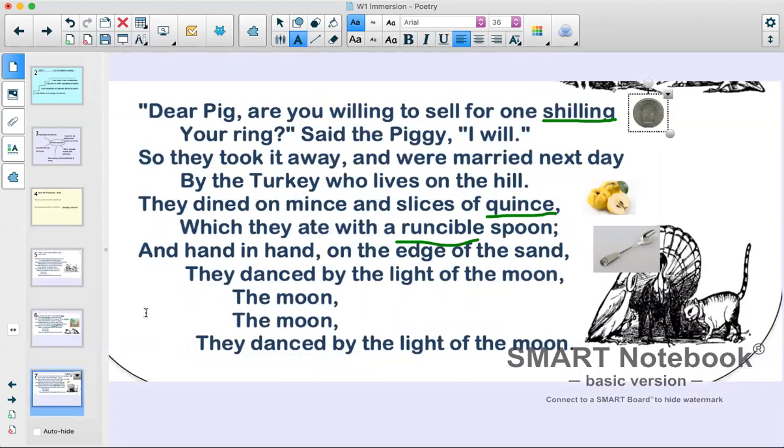Dear pig, are you willing to sell for 1 shilling your ring? Said the piggy, I will. So they took it away and were married next day by the turkey who lives on the hill. They dined on mince and slices of quince, which they ate with a runcible spoon, and hand in hand on the edge of the sand they danced by the light of the moon. The moon, the moon, they danced by the light of the moon.